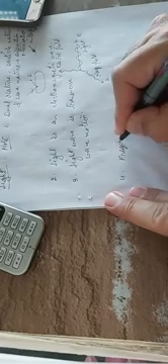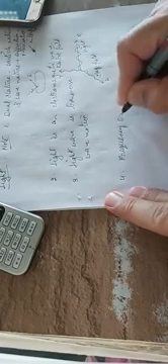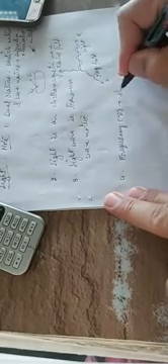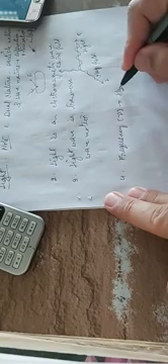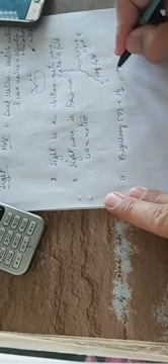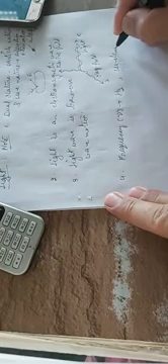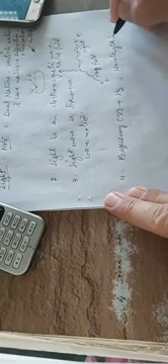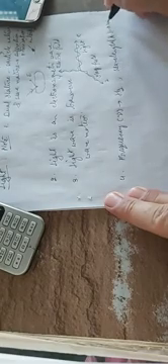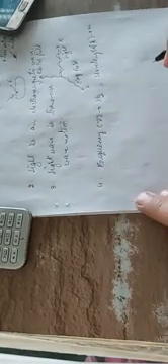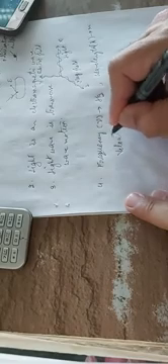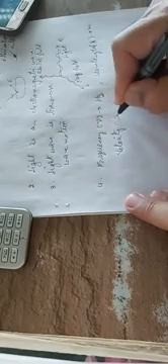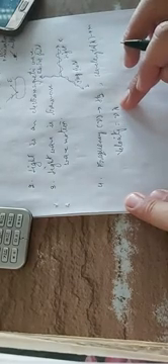One is frequency, it is denoted by nu, this symbol is nu, and its SI unit is hertz, capital H, small z. And wavelength, its symbol was lambda, and its SI unit is meter. And we have also done that the velocity or the speed of the wave is the product of frequency and the wavelength.